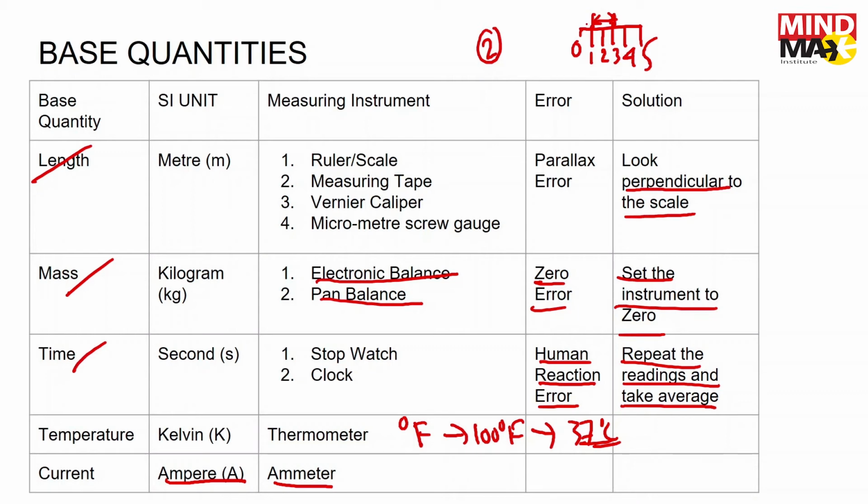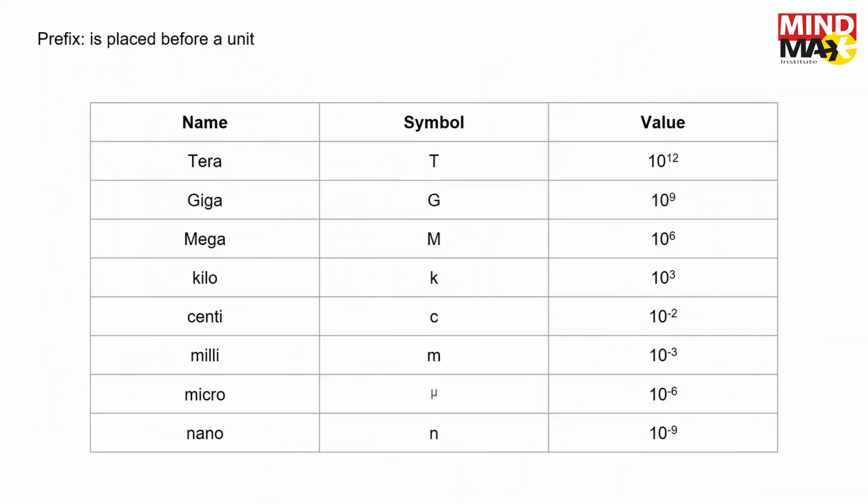These are basically the main quantities which we deal with in the SI unit. The three main ones are length, mass, and time. There are so many such quantities, but these three are the main ones, and these are just used as examples. These are the prefixes which have to be placed in front of the main units to understand how big or small they are. A prefix, in English, means anything which is placed before a term. So if you place something before a unit, that's called a prefix.